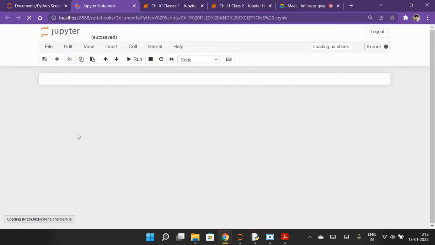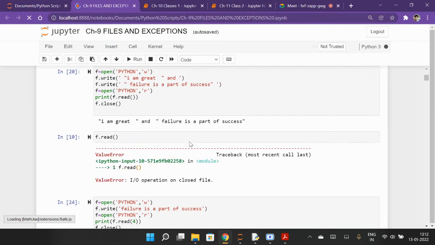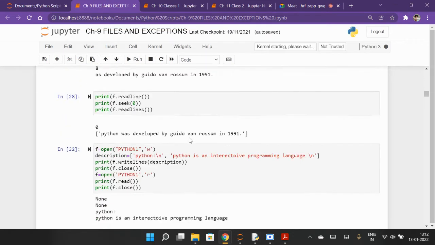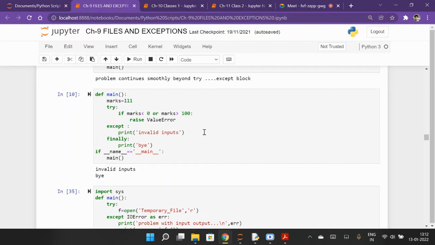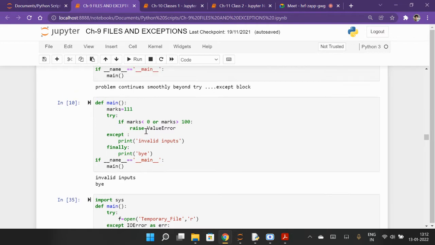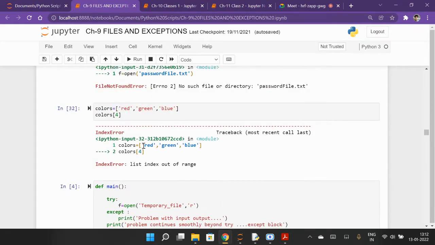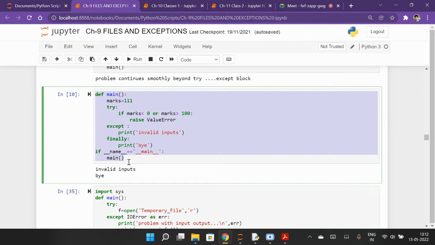Chapter 9. Okay, let's check. This is the same thing that I was writing there. You can see the same program here. I said that if you write marks out of range, it will not matter; you are giving the reason actually.